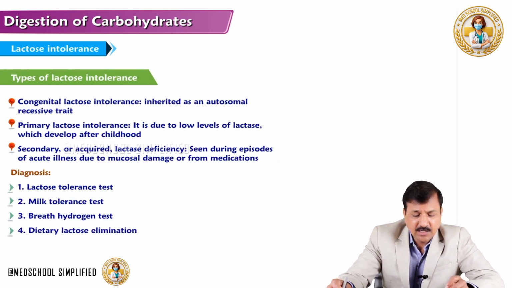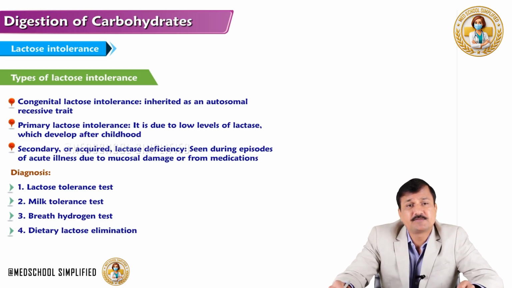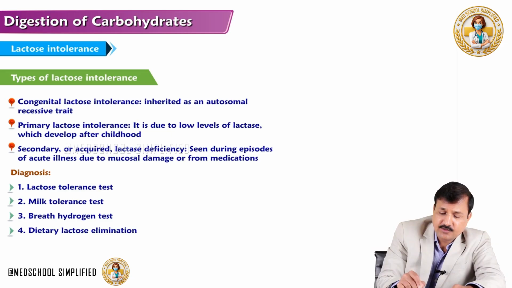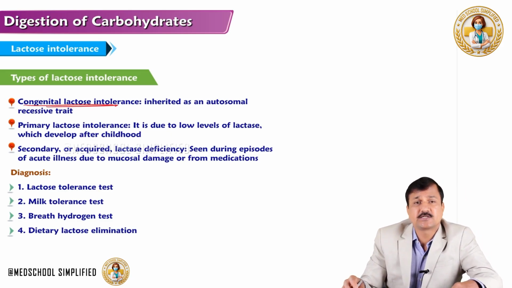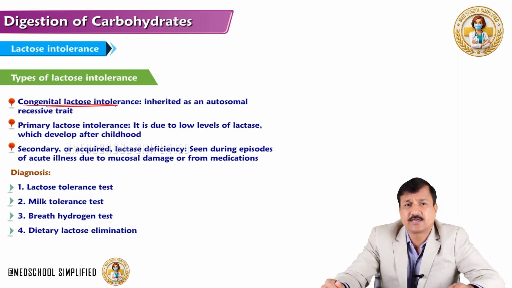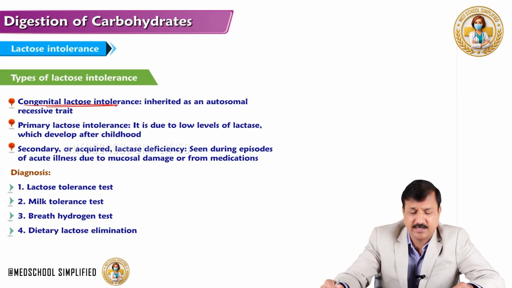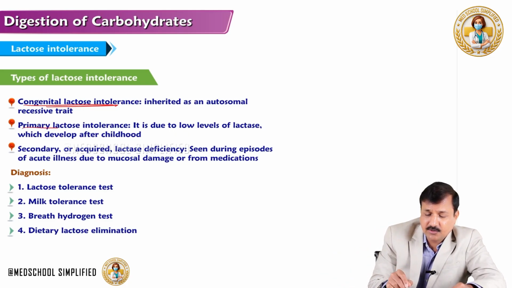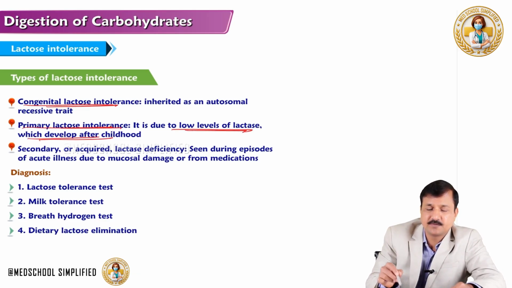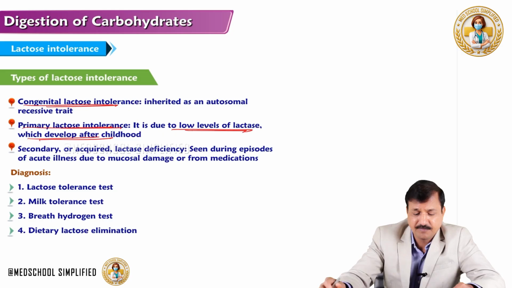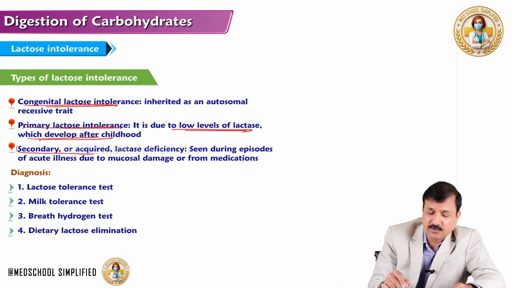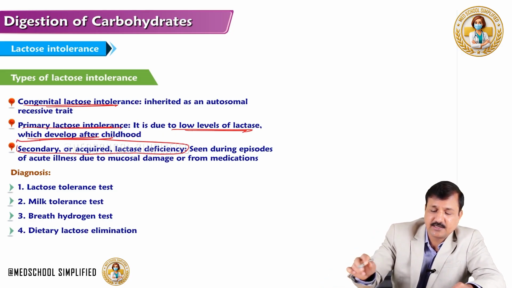Okay, coming to what are the different types of lactose intolerance that we can see. One is congenital lactose intolerance. It is an autosomal recessive condition. Lactase enzyme expression can be deficient genetically there. In primary lactose intolerance, it is due to low levels of lactase enzyme, which will develop soon after childhood. And then we have secondary lactose intolerance, secondary lactase deficiency.